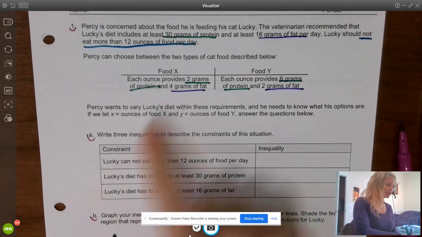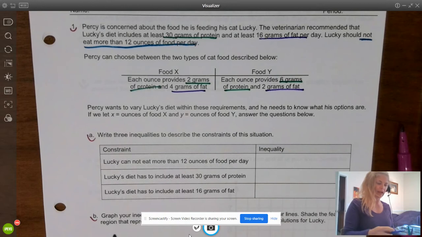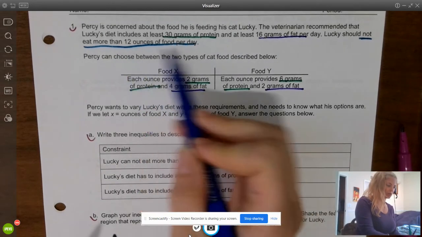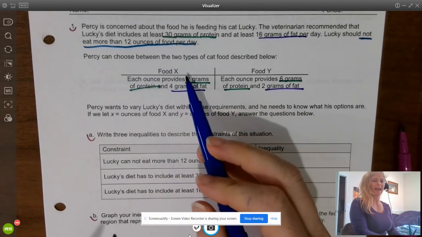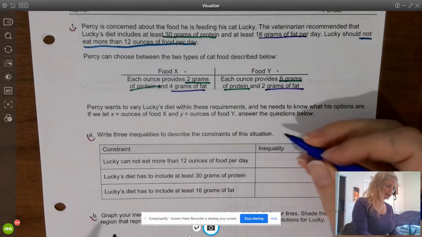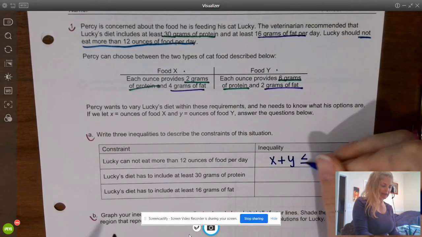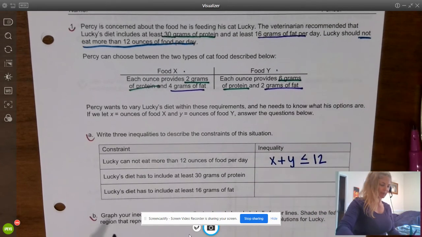Okay, so the first constraint from the word problem was Lucky cannot eat more than 12 ounces of food per day. Well, what are we feeding? We're feeding X ounces of food X and Y ounces of food Y. So that means X plus Y needs to be less than or equal to 12.